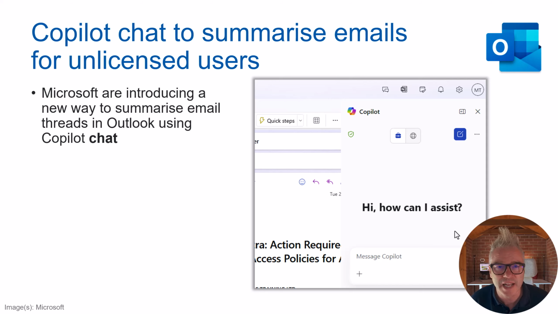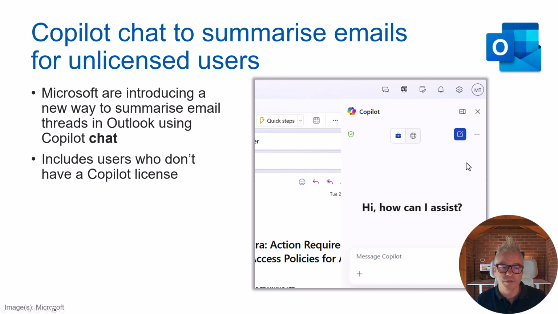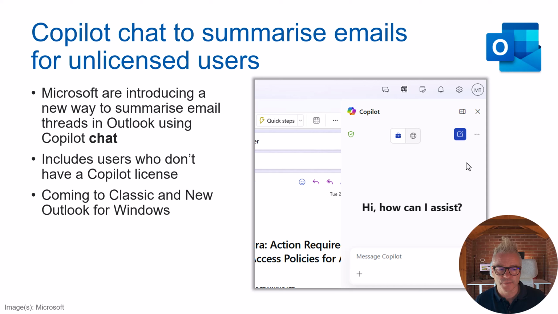Like every month now, I'm telling you, or maybe every 2 or 3 months, that Copilot in some form is being added to products for users who aren't licensed. And here's another example. They're introducing a new way to summarize email threads in Outlook using Copilot Chat, and it also includes people without a Copilot license. Going to Classic and new Outlook for Windows. I'm surprised they're still putting the effort into Classic Outlook.